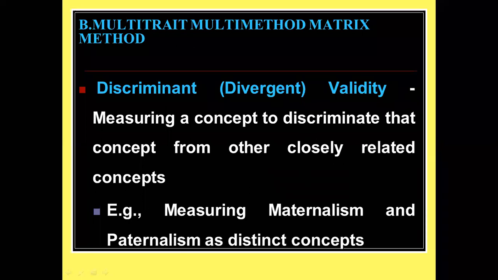For example, we have father and mother. So maternalism, paternalism. Both are very important to us. We give equal importance to both mother and father. But inside there is a difference. So with the multi-trait, multi-method matrix method, what we are going to find out is what is the difference present in the variables which are very similar. So hope you understood. The father and mother both love the children much, but there is a difference.